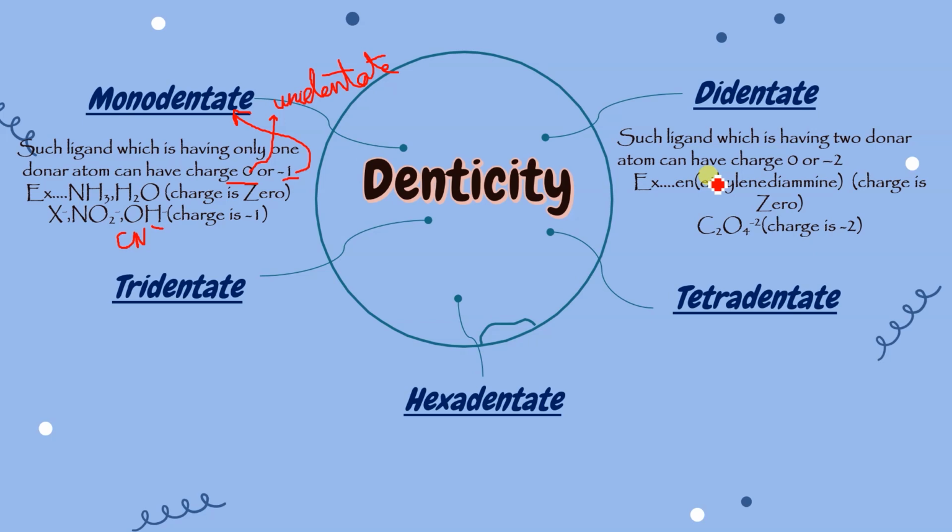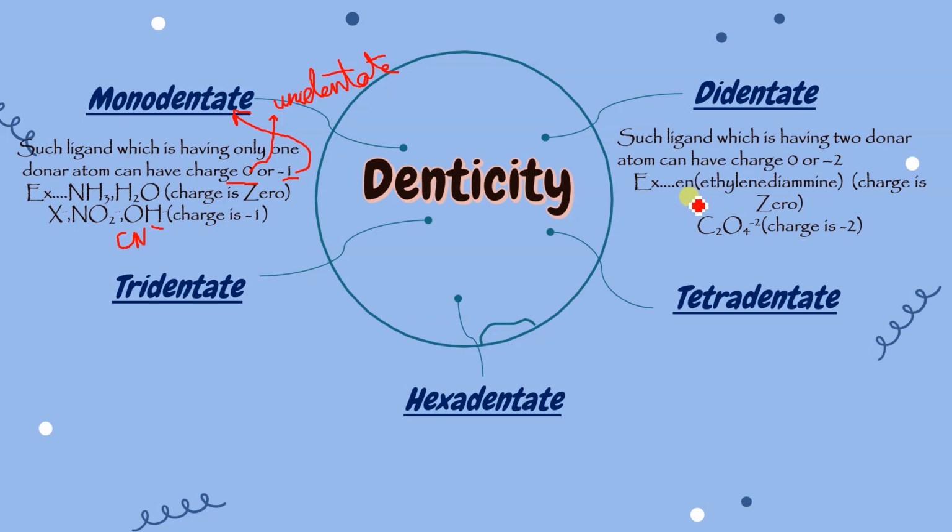Okay, such ligand which is having two donor atoms, and both the donor atoms will donate the electron at the same time, simultaneously they will donate. Okay, so such ligand which is having two donor atoms and have charge 0 or -2 or -1, कुछ भी हो सकता है, it can be. इनके लिए as like mono or unit, there is no bifurcation given. Okay, so it can have 0 charge, -1 भी हो सकता है, -2 भी हो सकता है, whatever.